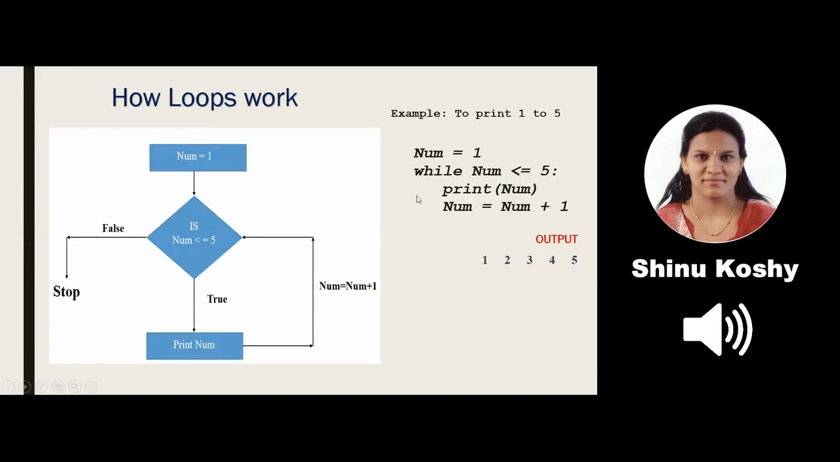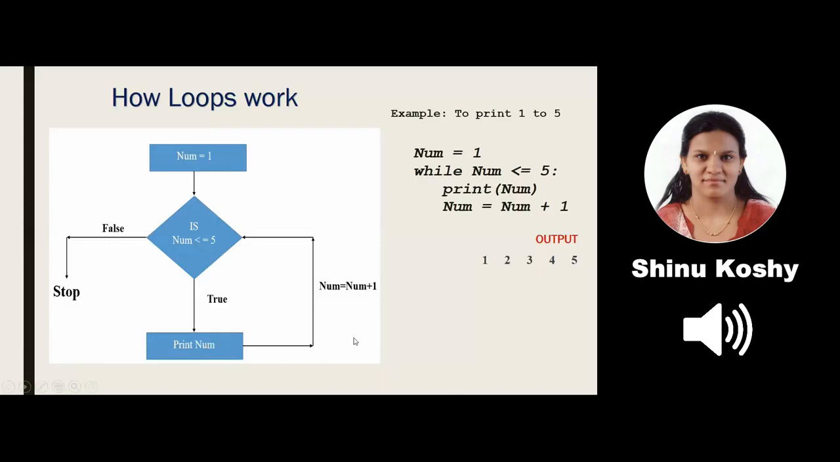Now I go to the condition part. I am checking whether that num is less than or equal to 5. It is true, right? 1 is less than or equal to 5 returns true. So I will print my number. What is the answer I get? 1.